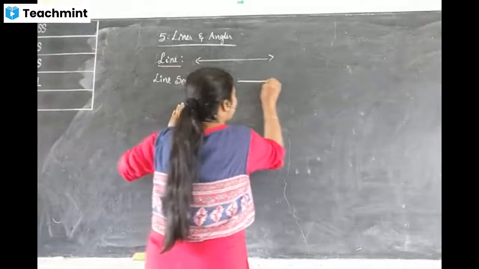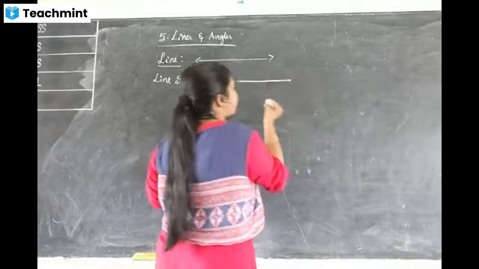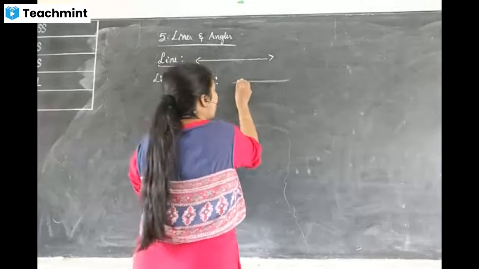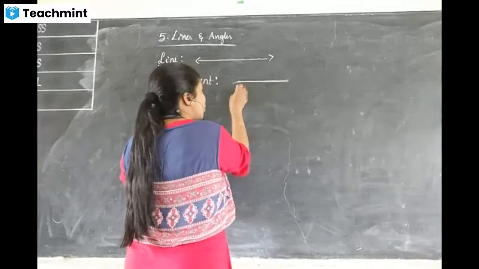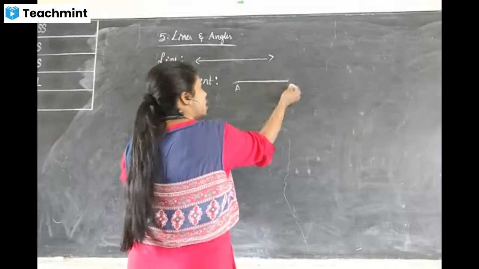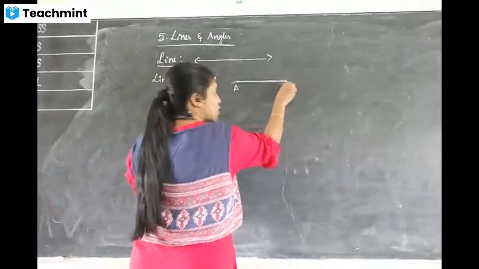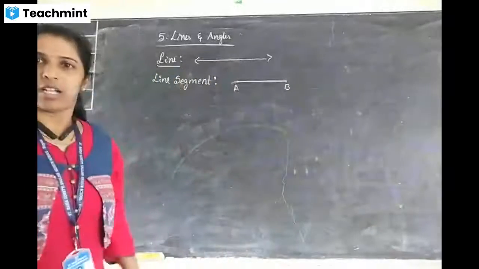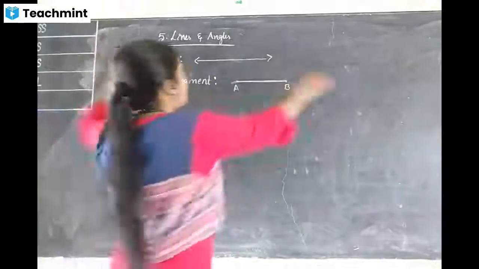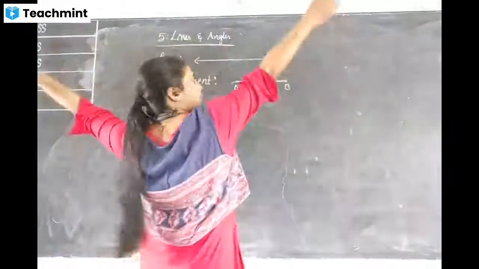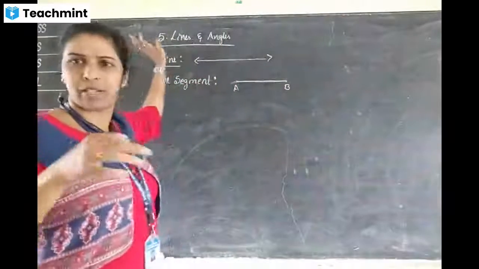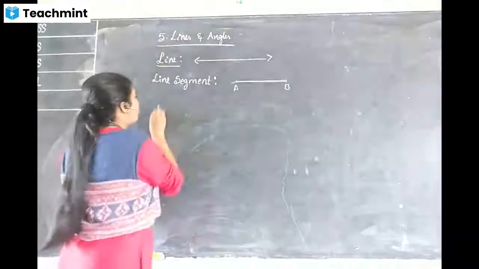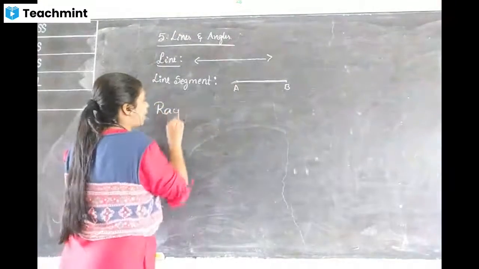Suppose we draw a line segment of 5 centimeters. There are two end points. This is one point, this is the other point. Fixed one, we cannot produce it. But a line we can produce in both the sides. You can produce it in that side also, you can produce it in this side also, no problem. That is a line.